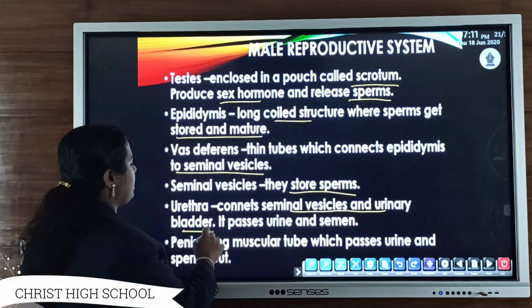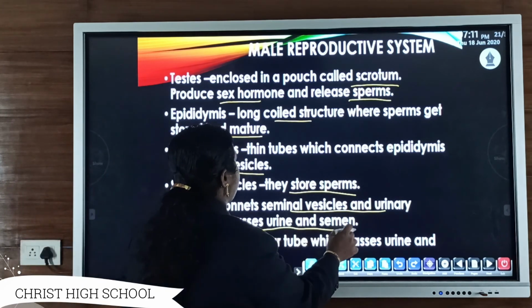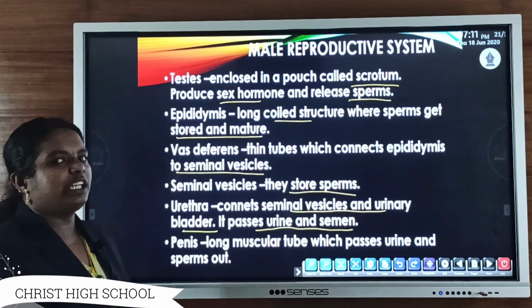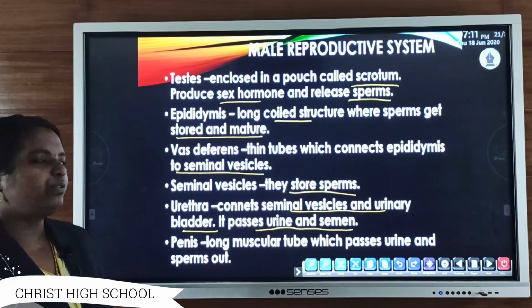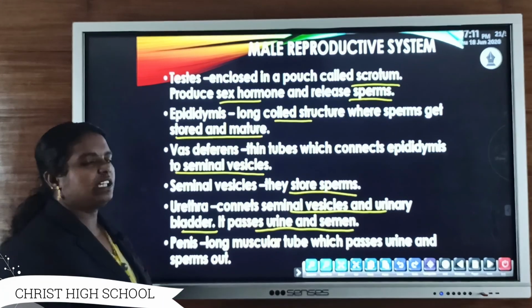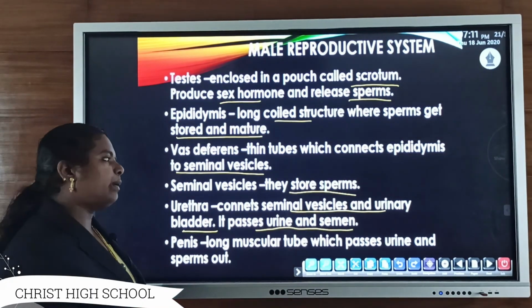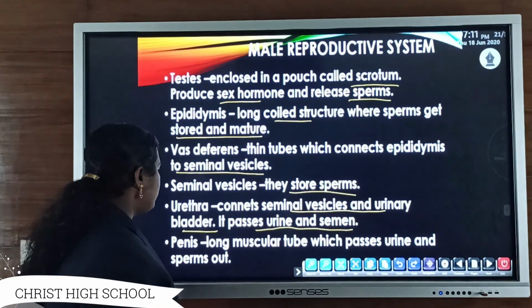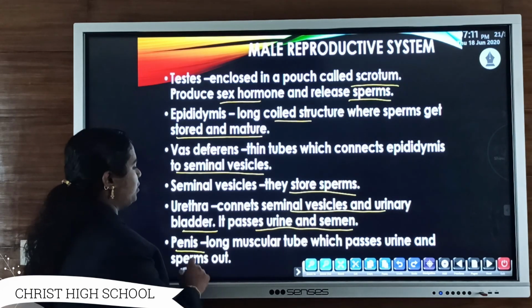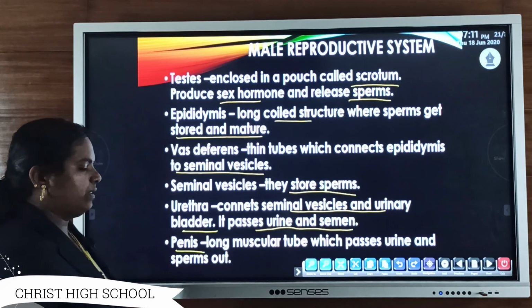The urethra connects the seminal vesicles and urinary bladder, and its main function is to pass urine as well as semen. The secretion from the seminal vesicle as well as the prostate gland together forms the fluid part of the sperm. Then the penis is a muscular tube which passes urine as well as sperms.